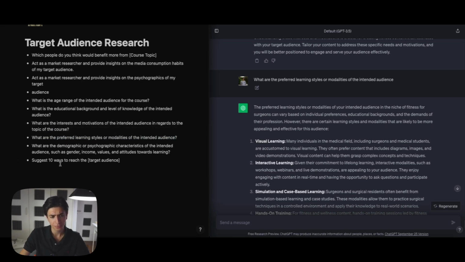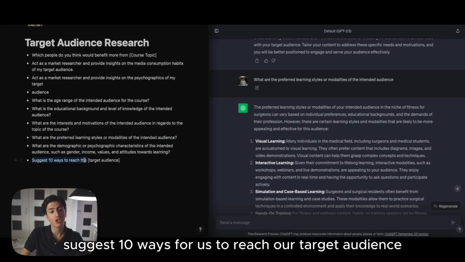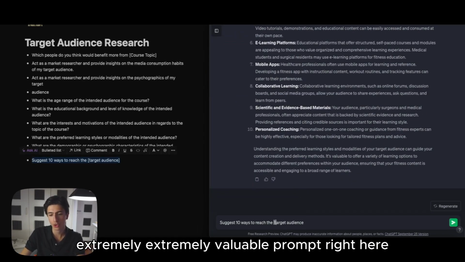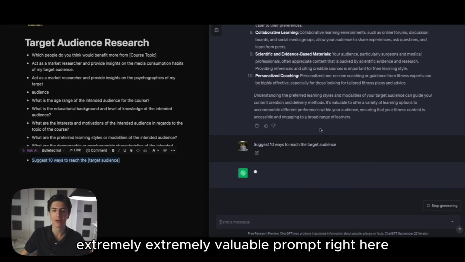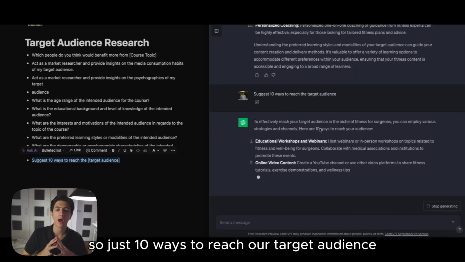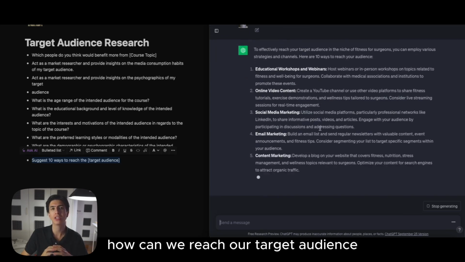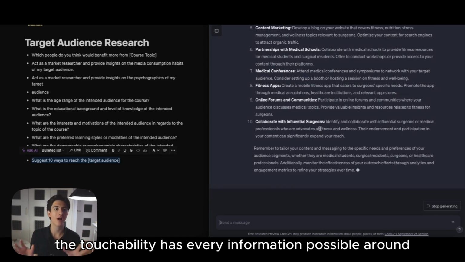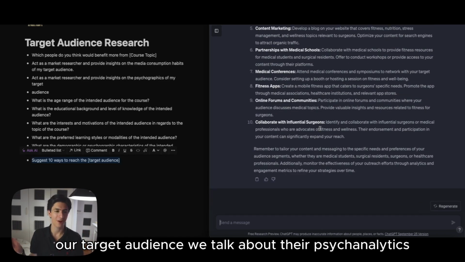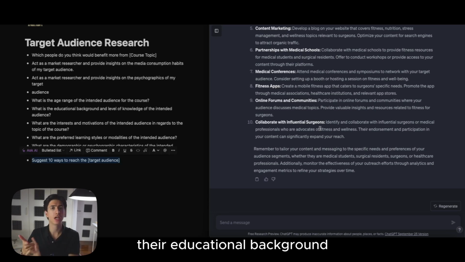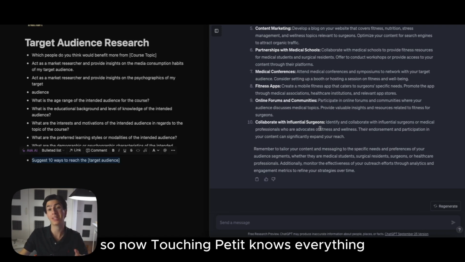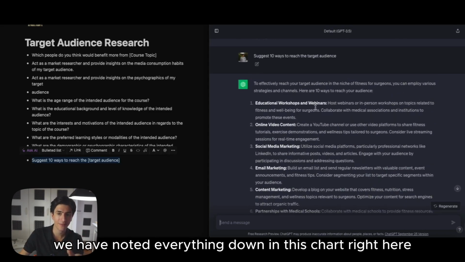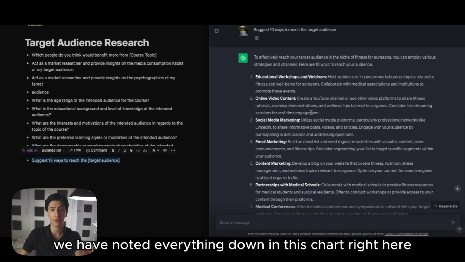So finally, this is the final prompt we're going to use. Suggest 10 ways for us to reach our target audience. Extremely, extremely valuable prompt right here. How can we reach our target audience? Now ChatGPT has every piece of information possible about our target audience. We talked about their psychographics, their educational background, their age, their beliefs, their motivations. So now ChatGPT knows everything. We have noted everything down in this chat that we have with ChatGPT.